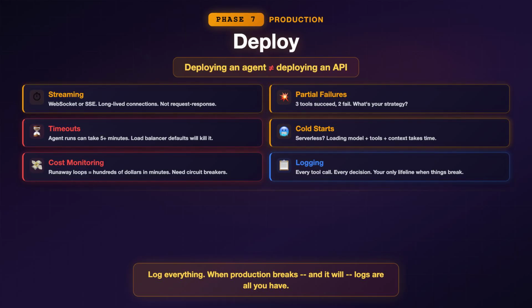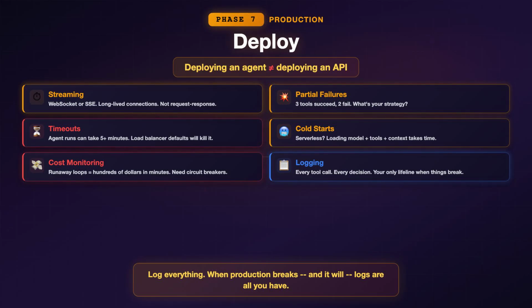Cold starts. If you're on serverless, loading your agent's model, tools, and context from scratch takes time. Users will notice. Consider keeping warm instances or using edge deployment.